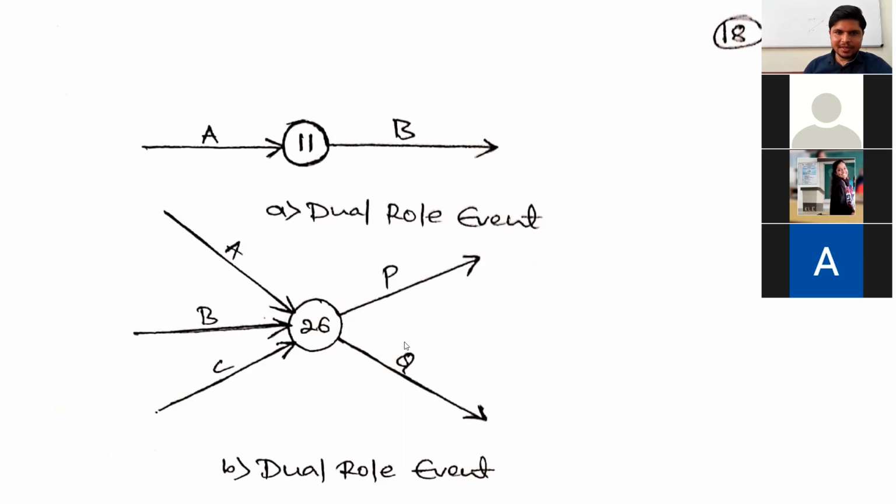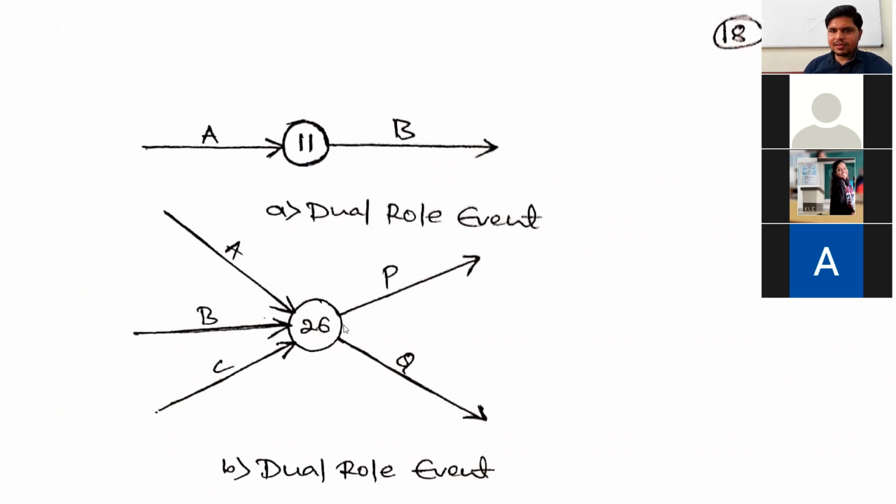Okay, fine. See, this 26th event is the tail event for which activities? Tail event means this is the event which indicates only the starting of an activity. Okay, this 26th event is the tail event for which activities? Activity A, B, C, or activity PQ? P and Q. PQ, sir.